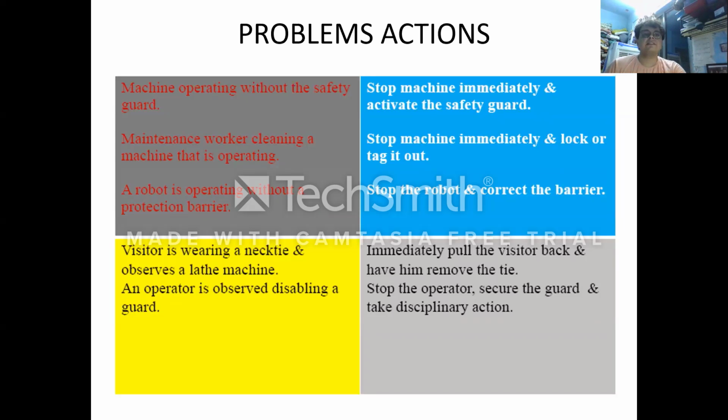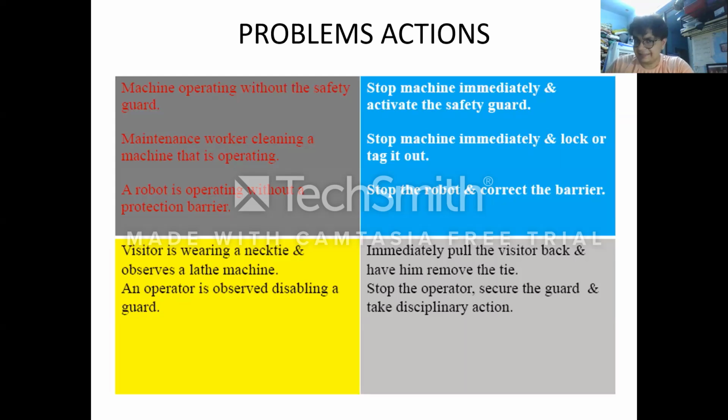Next, a visitor is wearing a necktie and observing a lathe machine, and an operator is observed disassembling a guard. Immediately pull the visitor back and remove the tie, secure the guard, and take disciplinary action.